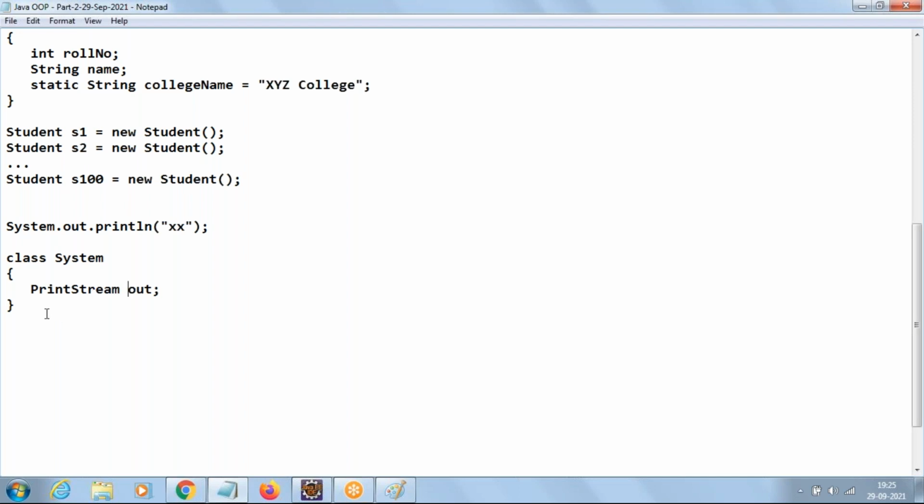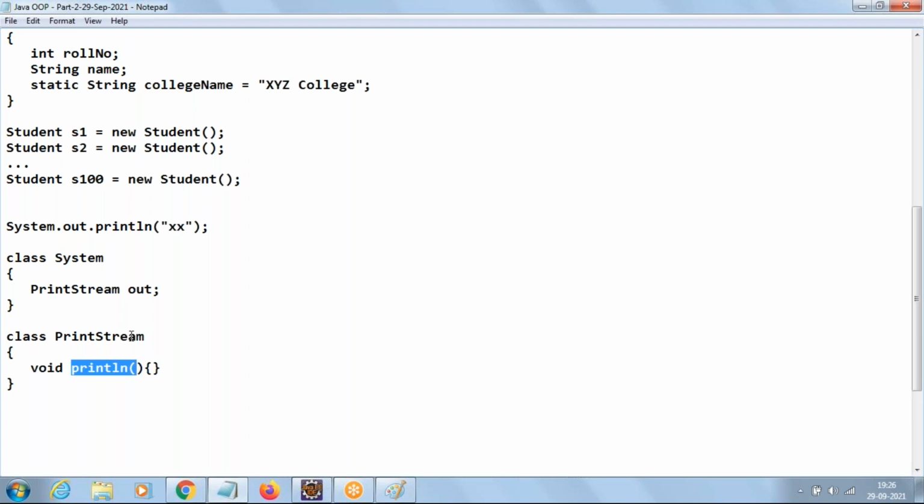Now let us understand this. Class PrintStream contains a println method. Since I want to display onto the console, compulsorily I have to use the System class. I want to call the println method, but I don't want to go directly with PrintStream. I want to call with System only, because when I use System, it can be displayed on screen. Then what is the way to call the println method?